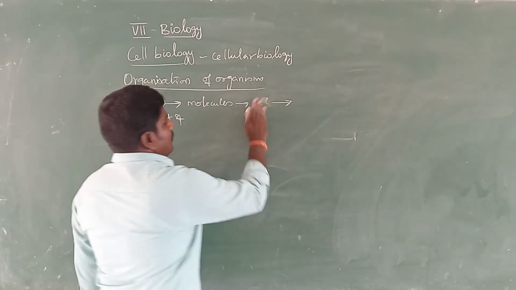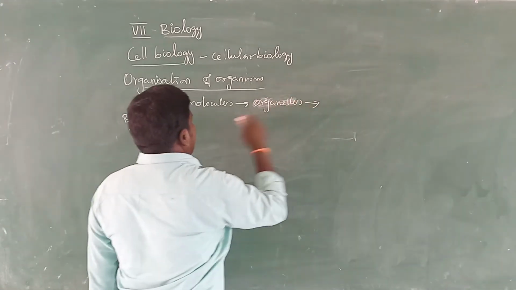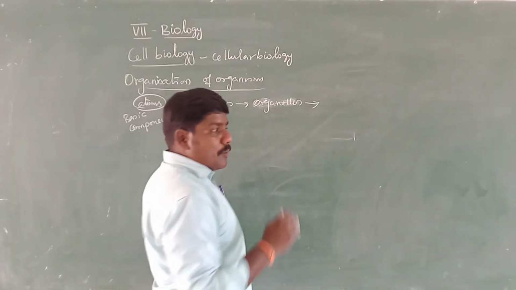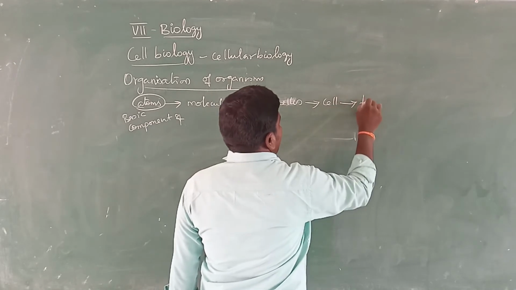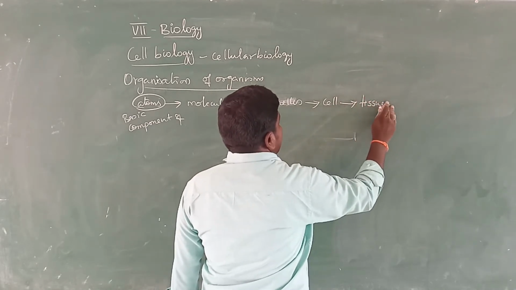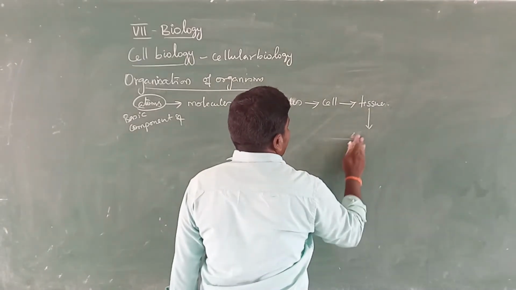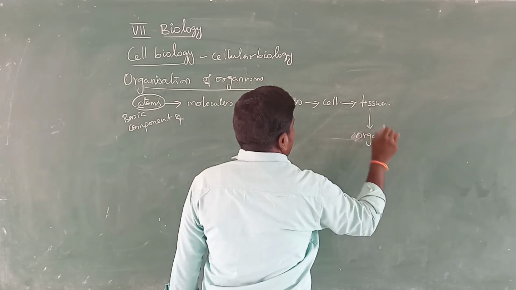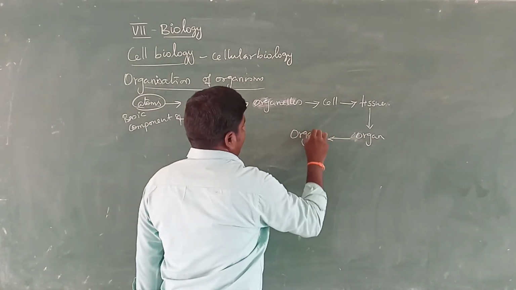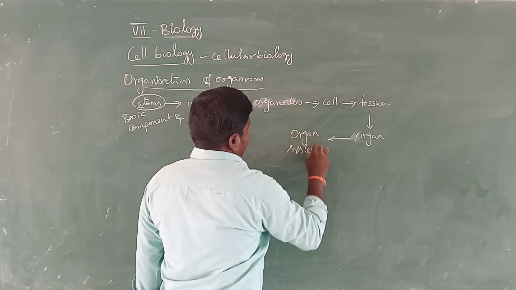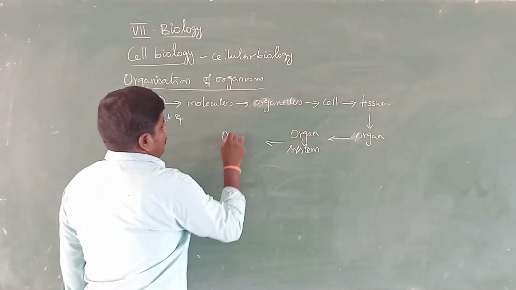Many molecules form organelles. Many organelles form a cell. Many cells, or different cells, form tissue. Different tissues form an organ. Different organs form an organ system. Many organ systems form an organism.